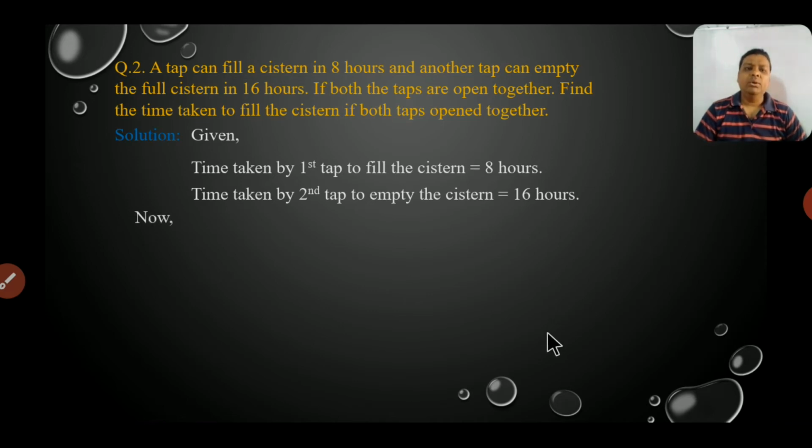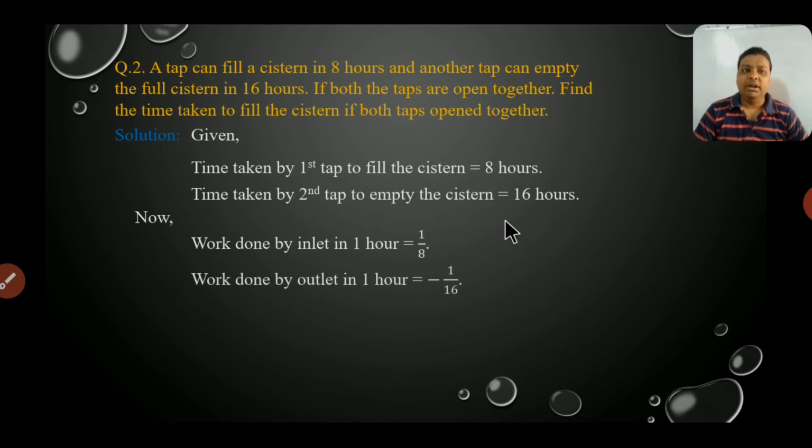Okay. Now the work done by inlet in 1 hour, because it is filling, is equal to 1 by 8, and the work done by outlet in 1 hour is minus 1 by 16. If you are writing outlet, it means minus. So now we can say that the work done by both taps in 1 hour.